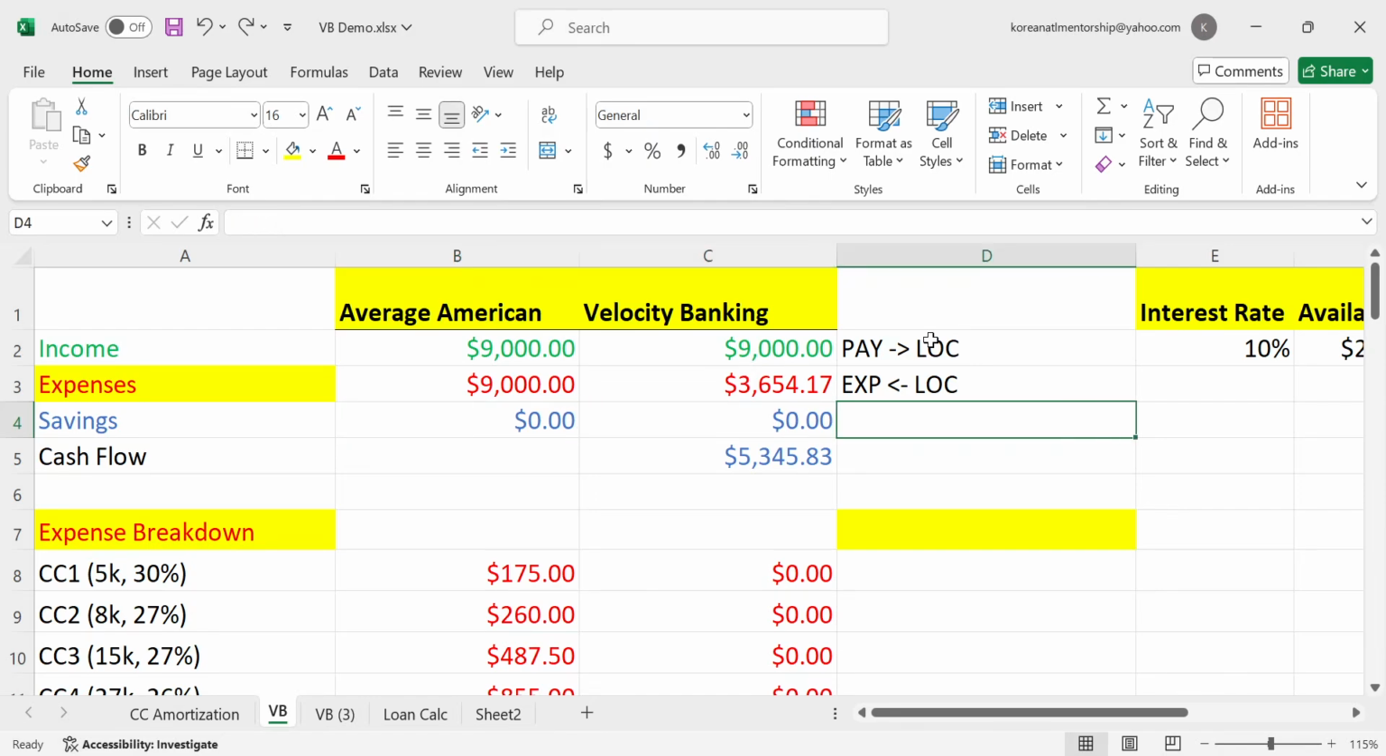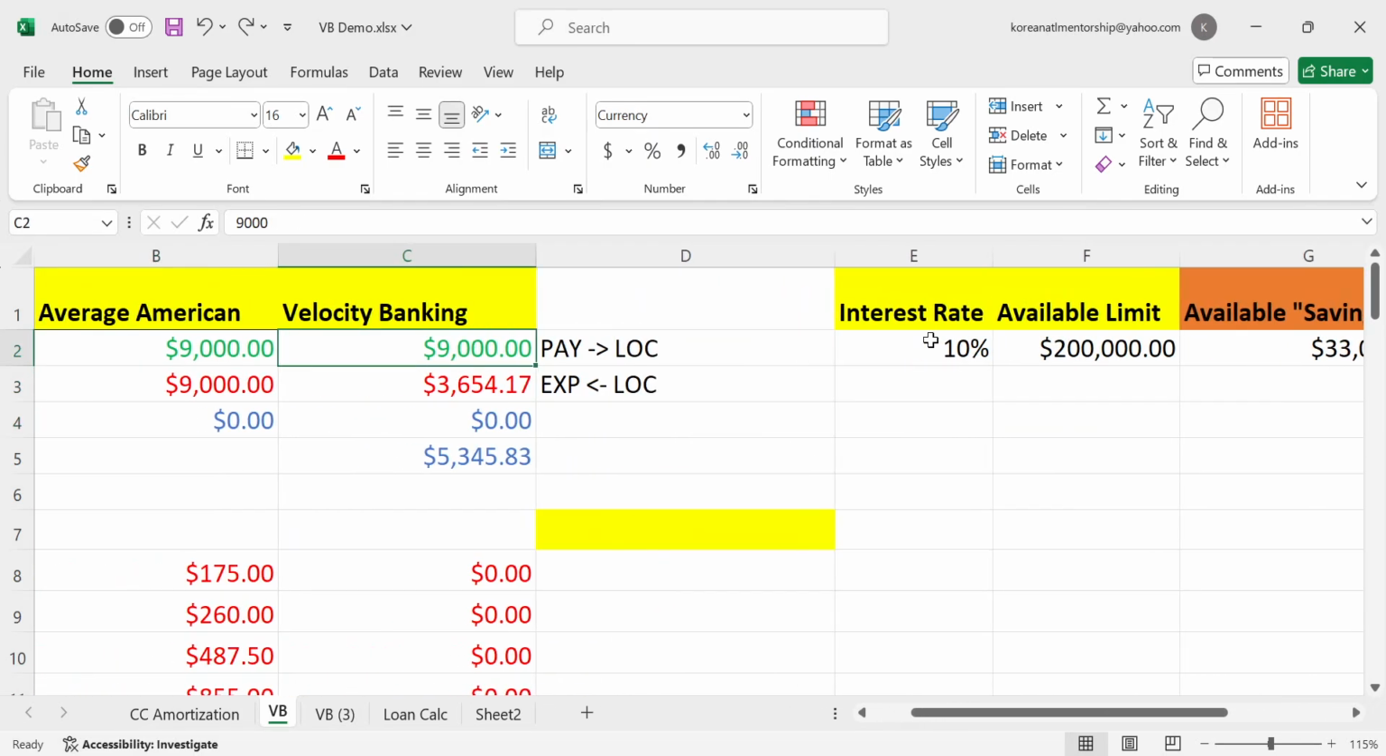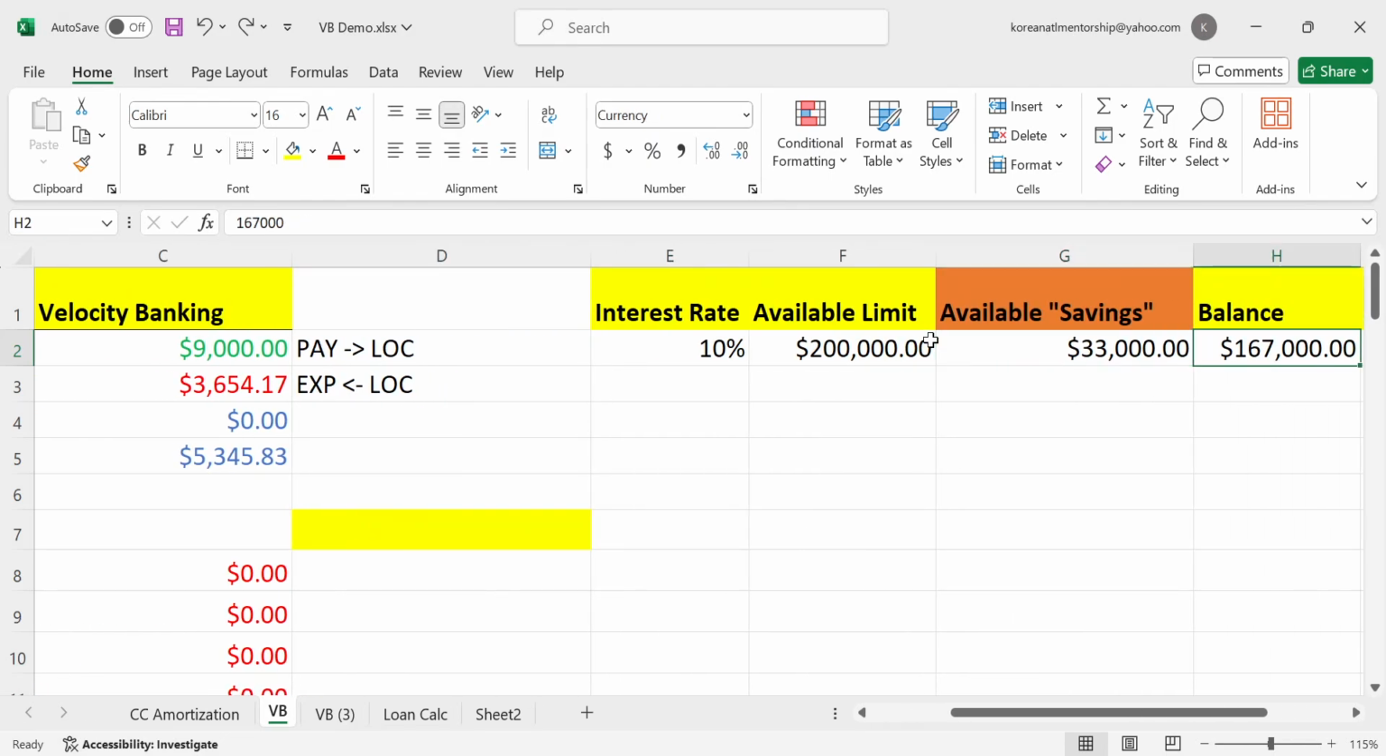Remember, with velocity banking, the opposite of velocity banking is not having savings, because our line of credit is going to be our new savings account, right? And so when we put our entire paycheck, this entire $9,000, into that line of credit, the minimum monthly payment is taken care of, and also the interest is reduced, because the interest is calculated on the average daily balance.